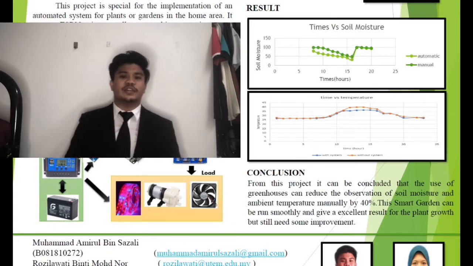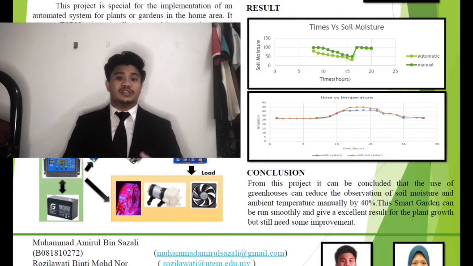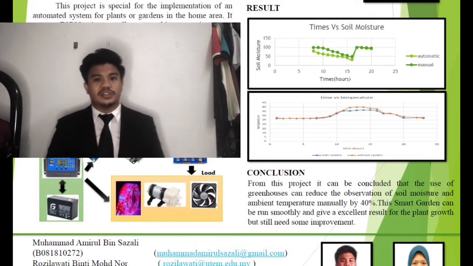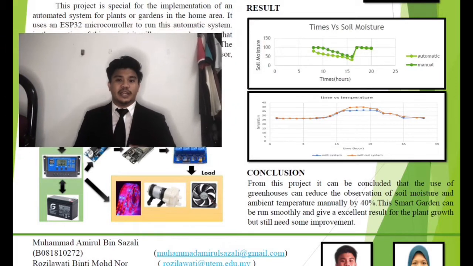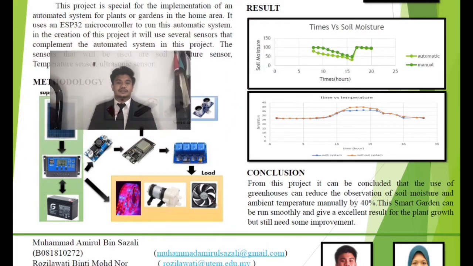Then we have data for time versus temperature. It compares the automatic system when it's on and off. This analysis is very sensitive because vegetable-type plants cannot survive if the temperature is too high. The graph shows very little change and it's still above the proper temperature range. So the ventilation system needs to be upgraded, for example, by adding an additional fan.